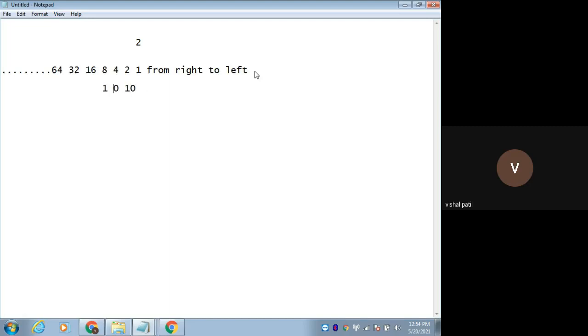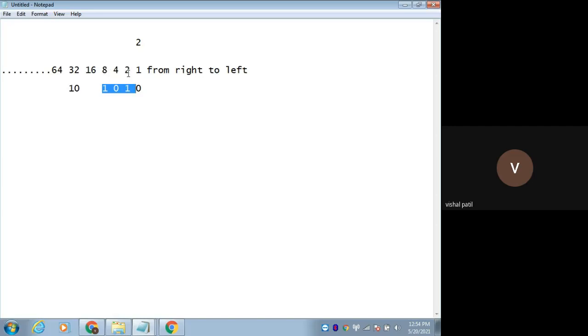Remaining will be 0. I am converting the 10, which was decimal, into binary form. So how to convert? This was decimal, I am converting to binary.